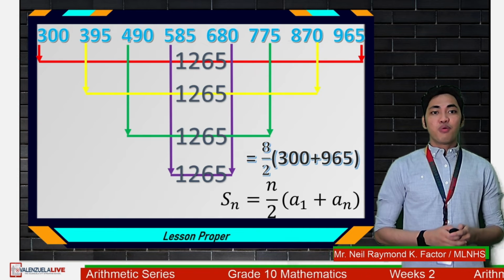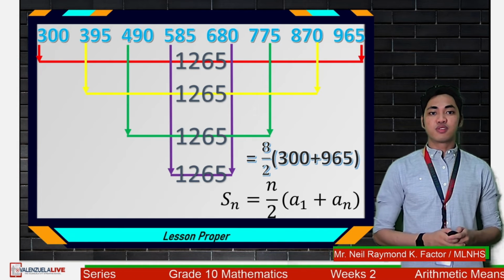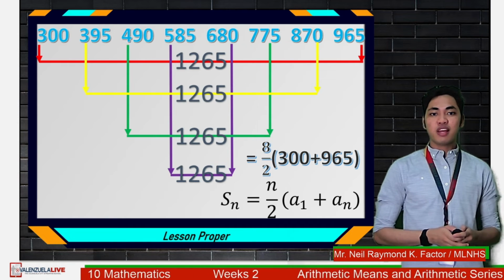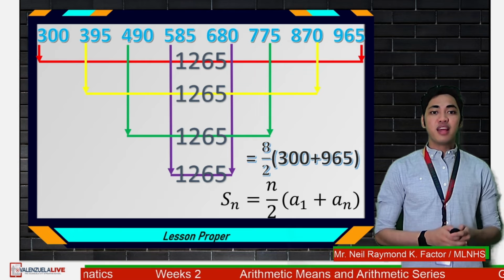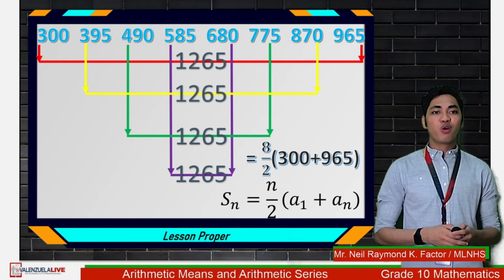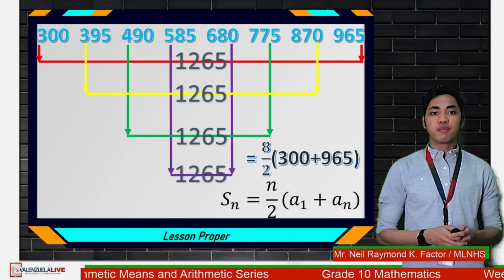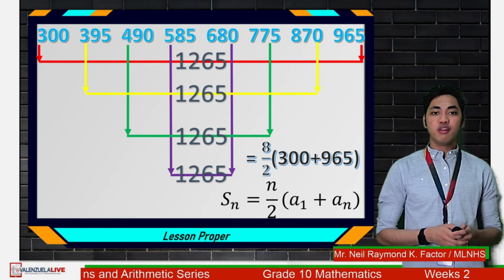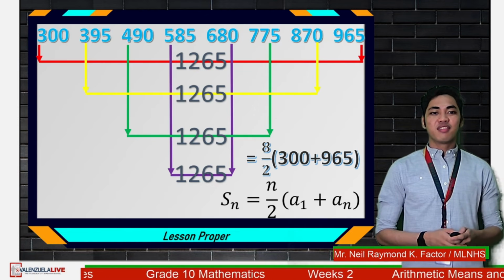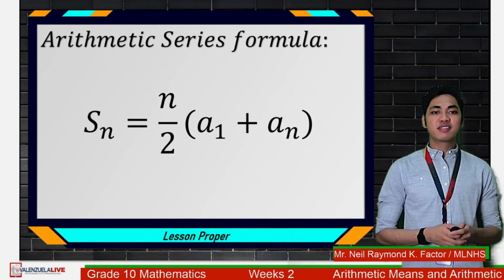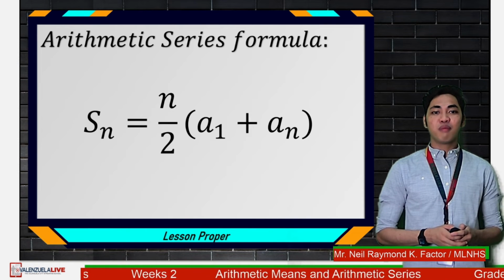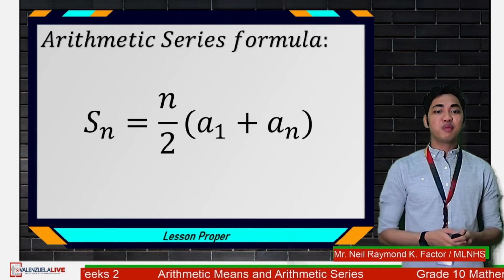From here, we can now use our variables to be able to get a general formula. Take note again, in our example, 8 is n, 300 is a sub 1, and 965 is a sub n. Therefore, S sub n, or the sum, is given by the formula n over 2 times the quantity a sub 1 plus a sub n. This is called the arithmetic series formula. We use this to find the sum of the terms in a given arithmetic sequence.